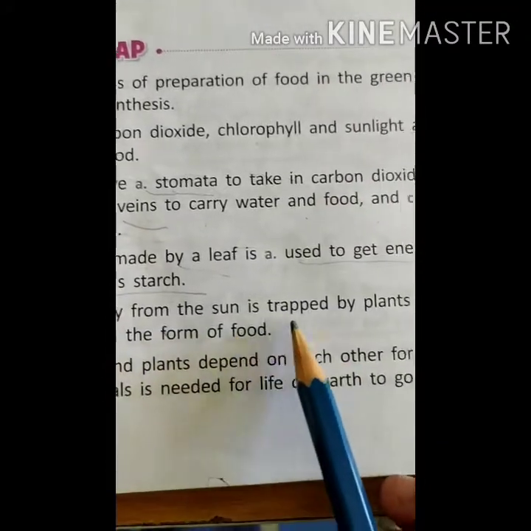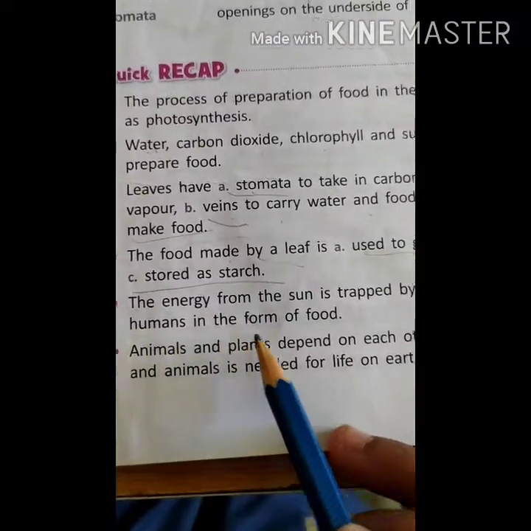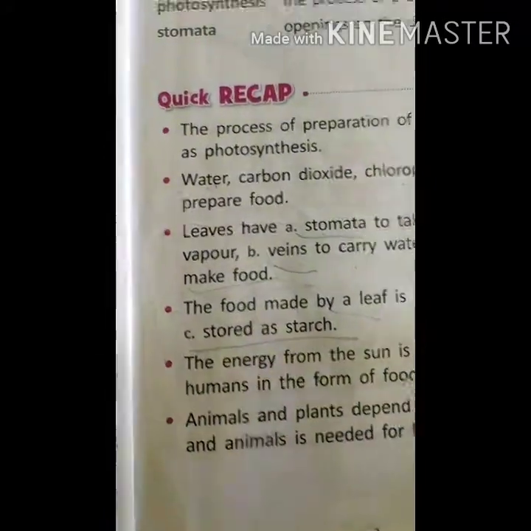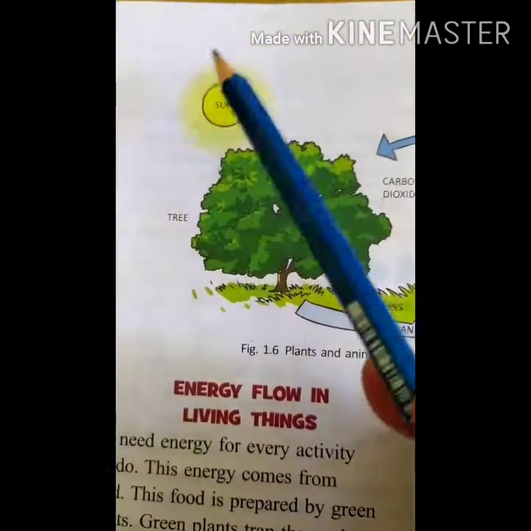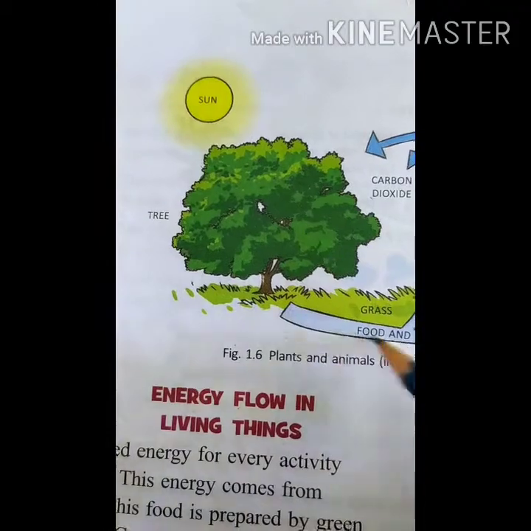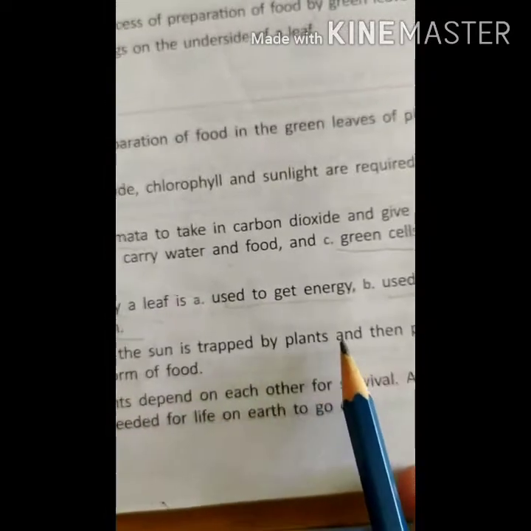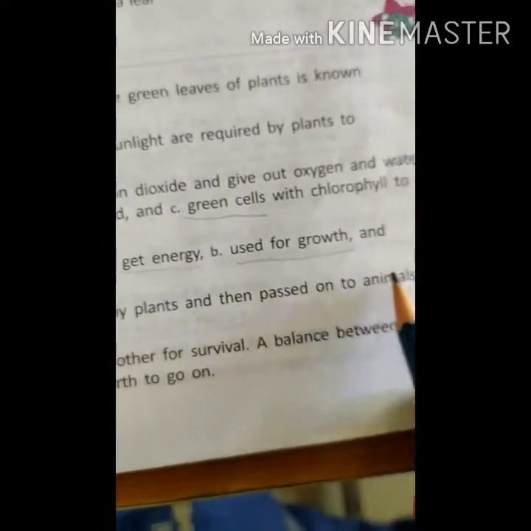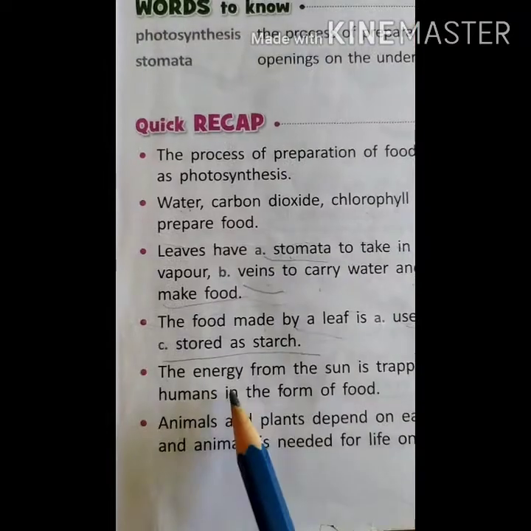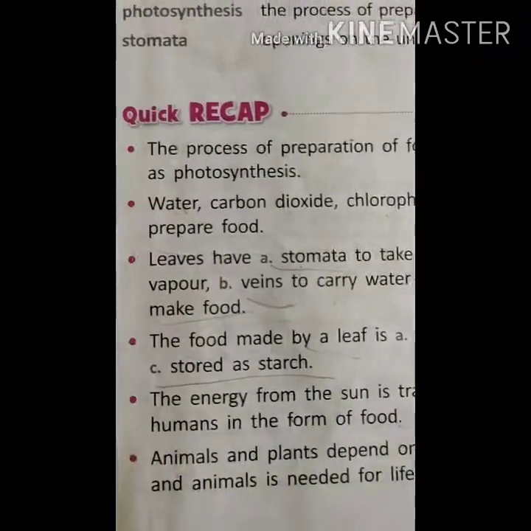The energy from the sun is trapped by the plants and then passed on to the animals and humans in the form of food. Here we can see, children, the sun's energy is trapped by the plants and then it gives out food and oxygen to human beings. The energy from the sun is trapped by the plants and then passed to animals and human beings in the form of what? Food and oxygen. Okay, children?